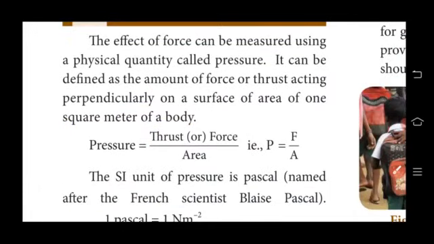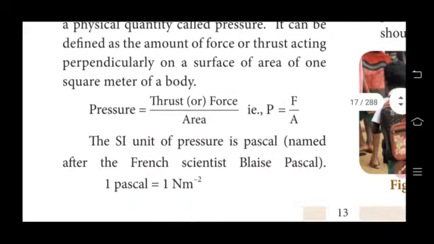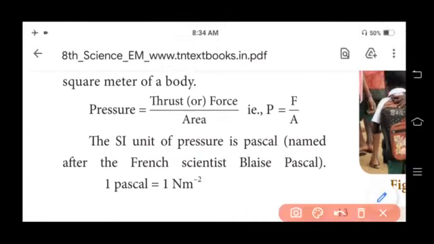Pressure equals thrust or force by area. The formula to measure pressure is P equals F by A, force by area. The SI unit of pressure is Pascal, named after the French scientist Blaise Pascal. 1 Pascal equals 1 Newton per meter square.